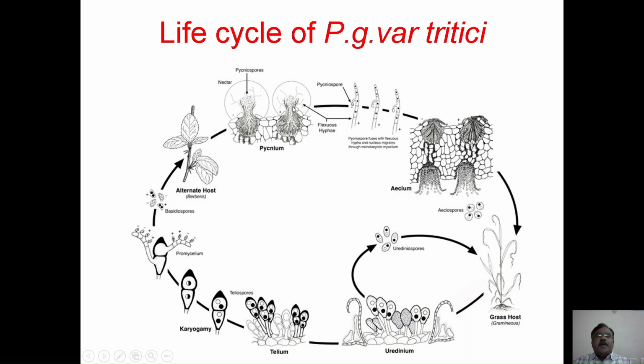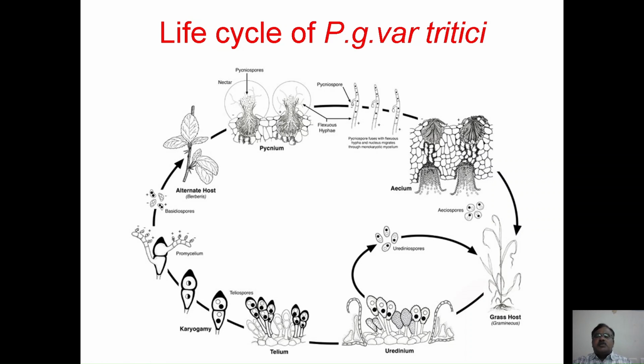The union of male and female units forms the dikaryotic mycelium. This dikaryotic mycelium produces the aecium, corresponding to the pycnial stage, on the under surface of the leaf. This aecium, an inverted cup-like structure, bears the dikaryotic hexagonal-shaped aeciospores.